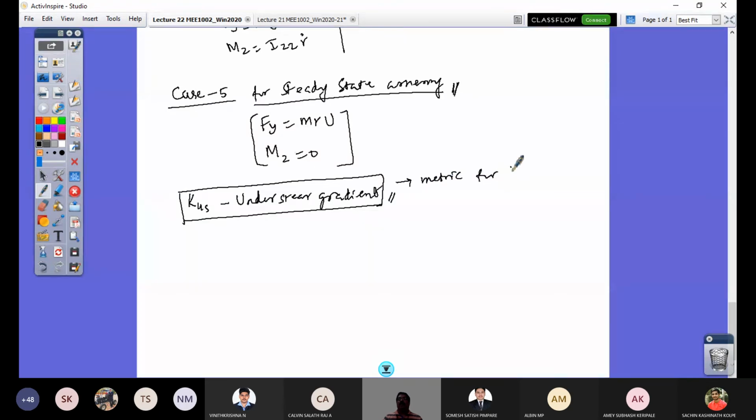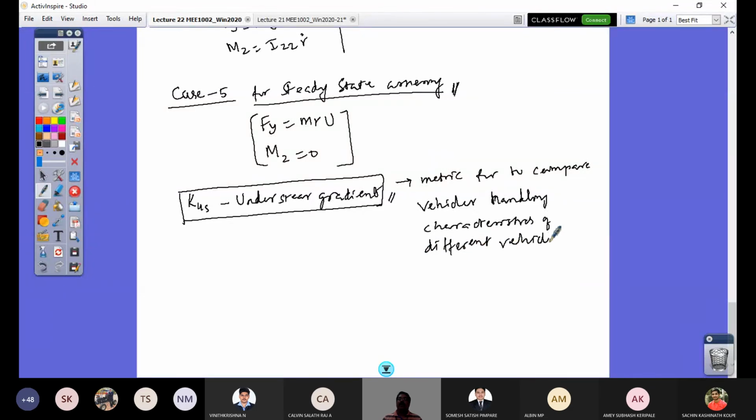for vehicle handling parameter. This is going to be a metric to compare vehicle handling characteristics of different vehicles. So in your digital assignment, you have 3 vehicles.